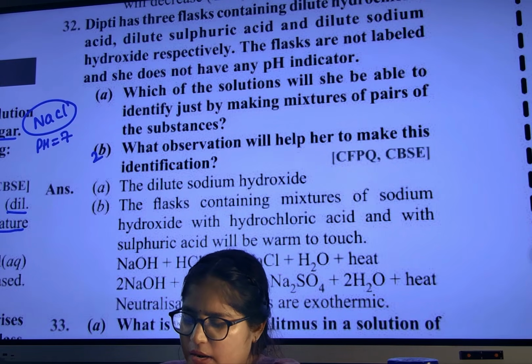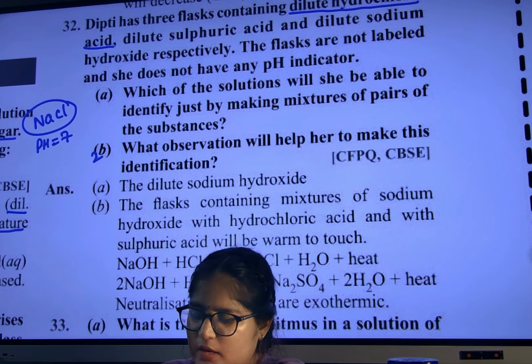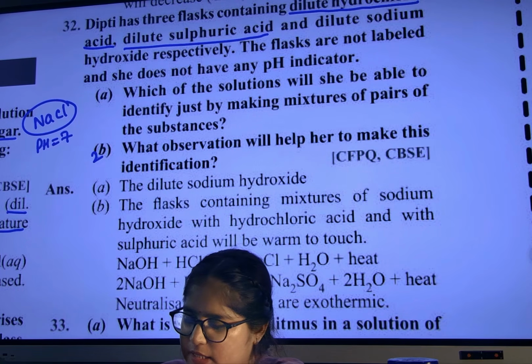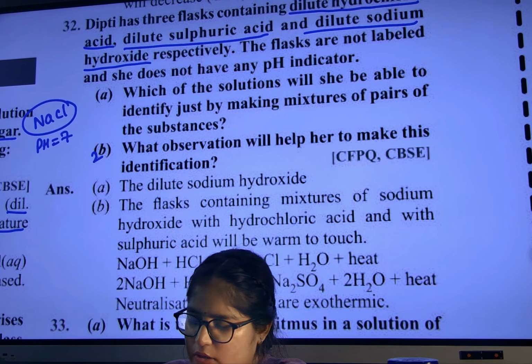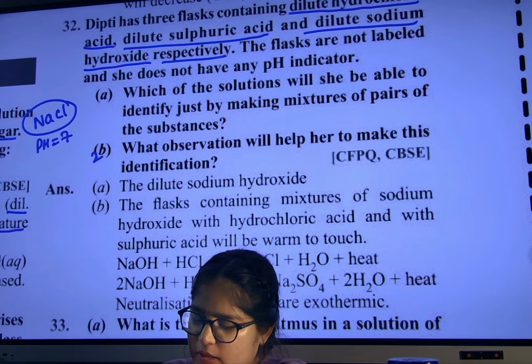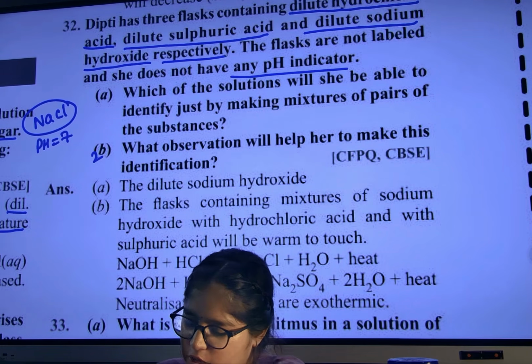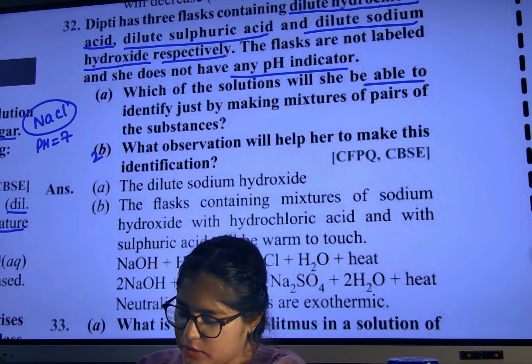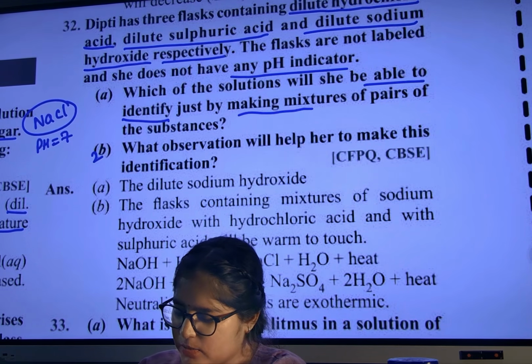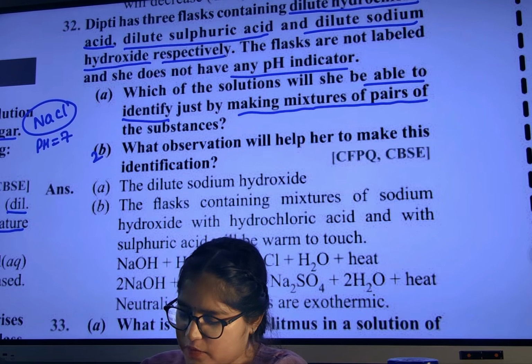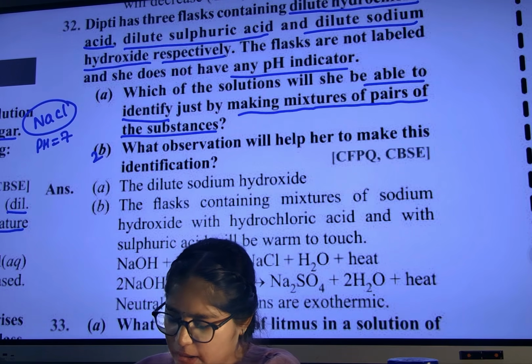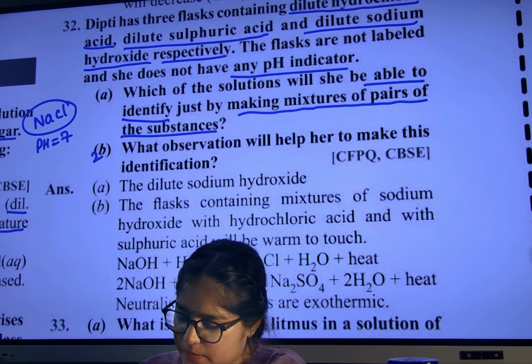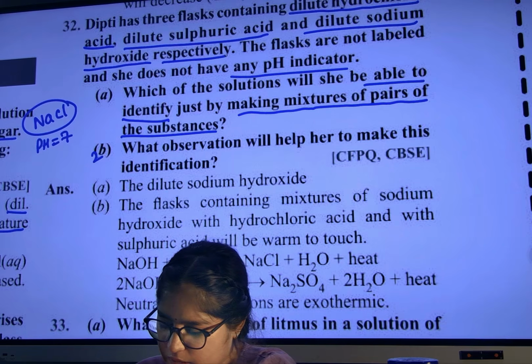Easy. Solve the question. Next question. Deepti has 3 flasks containing dilute hydrochloric acid, dilute sulfuric acid and dilute sodium hydroxide. The flasks are not labeled and she does not have any pH indicator. Which of the solutions will she be able to identify just by making a mixture of pairs of the substances? What observation will help her to make this identification?